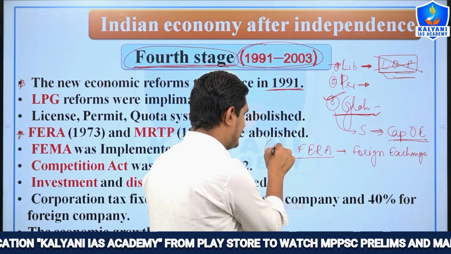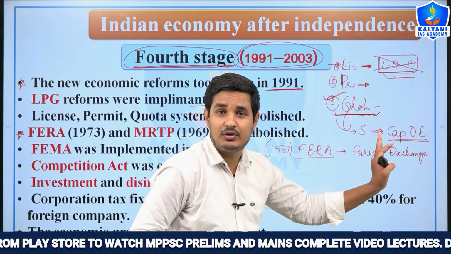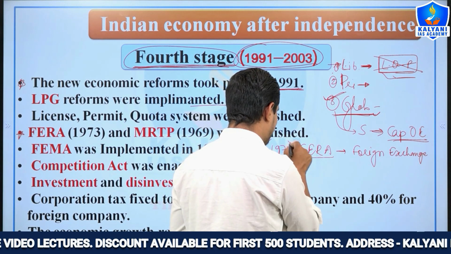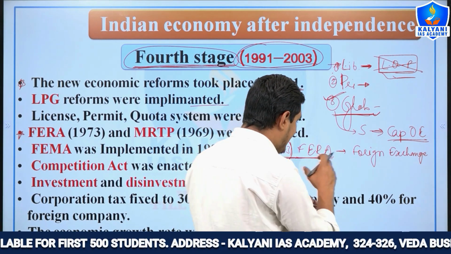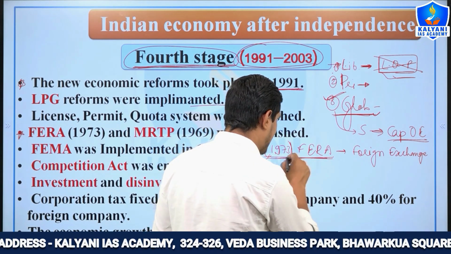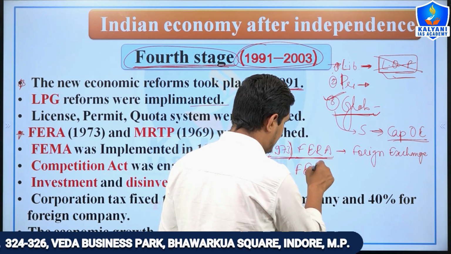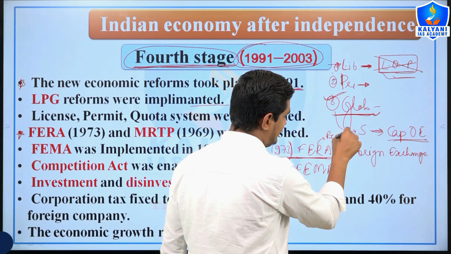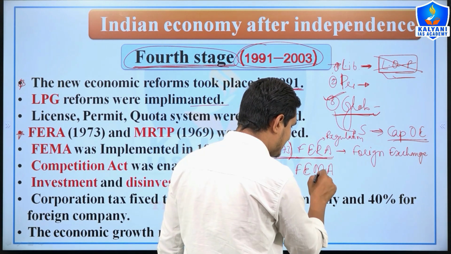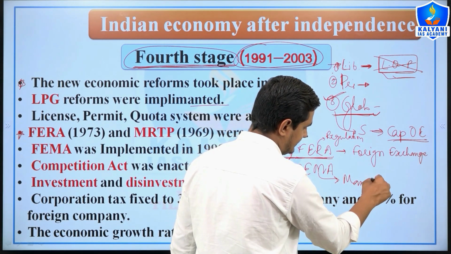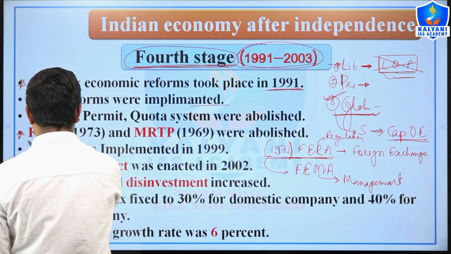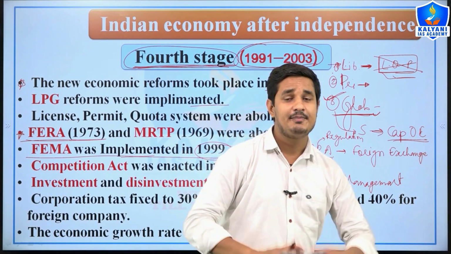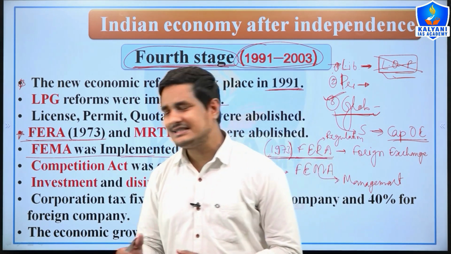To control import and export, to control foreign trade and the exchange rate, the FERA Act enacted in 1973 was improved and developed, and in 1999 the FEMA Act, the Foreign Exchange Management Act, was implemented. So the FERA Act was abolished and the FEMA Act implemented to control foreign exchange, foreign trade, and import and export.